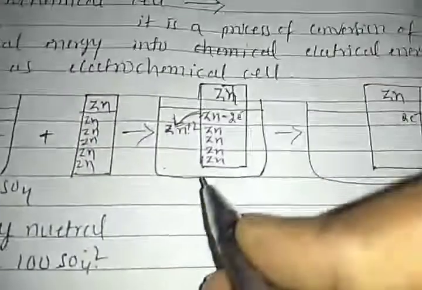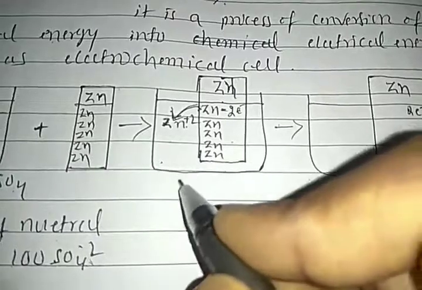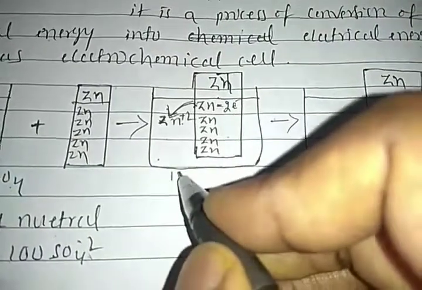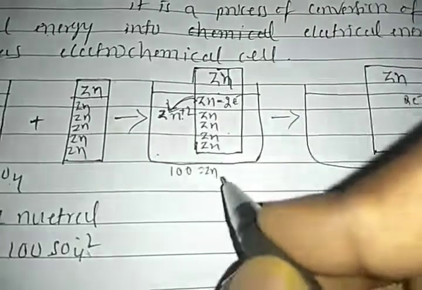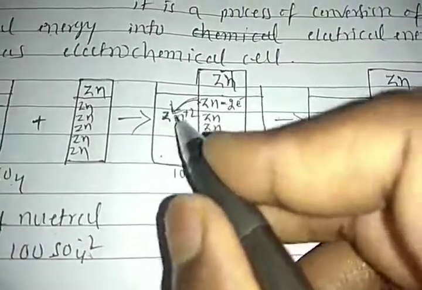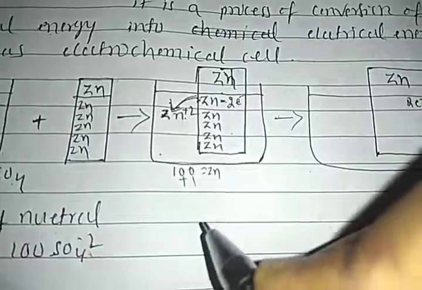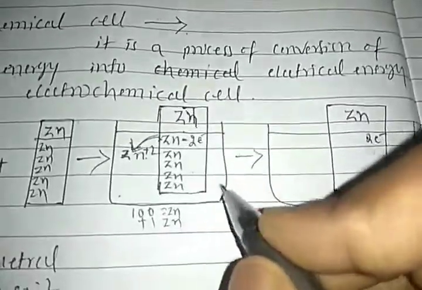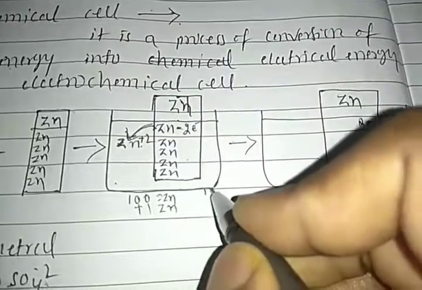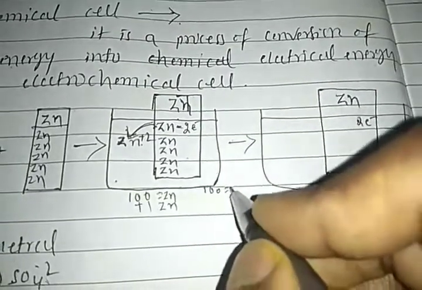Then how many zinc ions exist here? 101. Earlier we had 100 zinc. Now 1 zinc atom enters the solution, that is 101 zinc, and sulfate remains 100 sulfate ions.